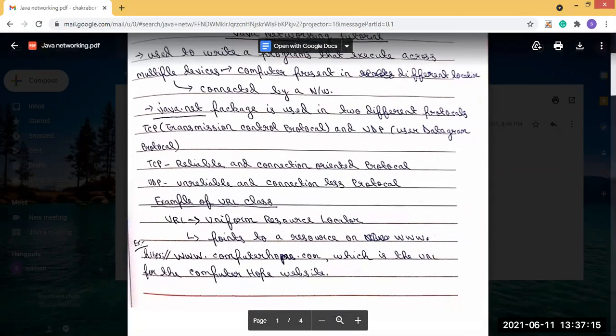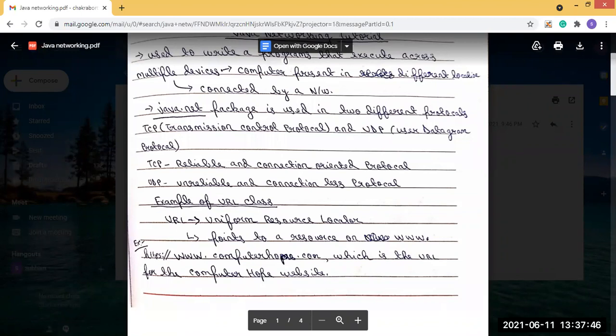So let's start with the example of the URL class. Now in Java networking, there are some classes present: the URL class, the URLConnection class, the InetAddress class, and so on. Now we will see what the uses of these classes are and how they perform.